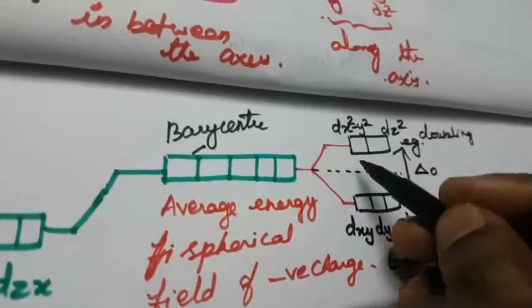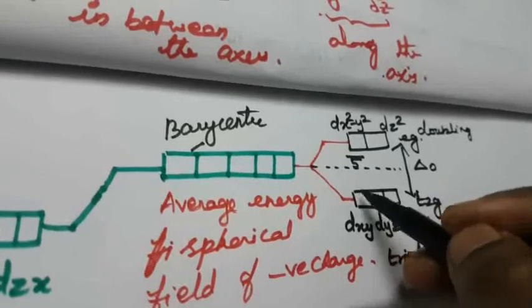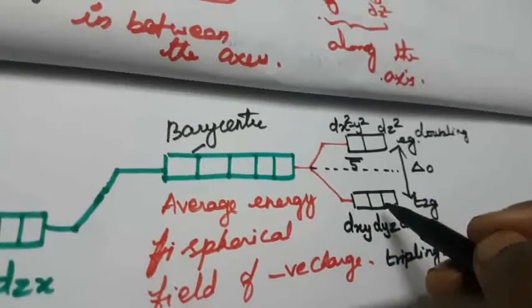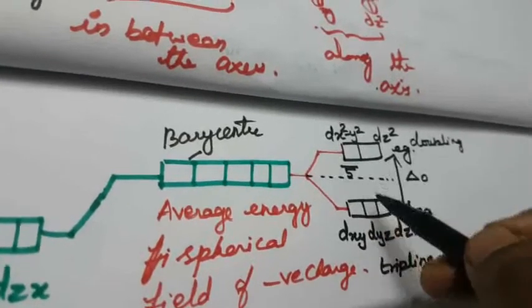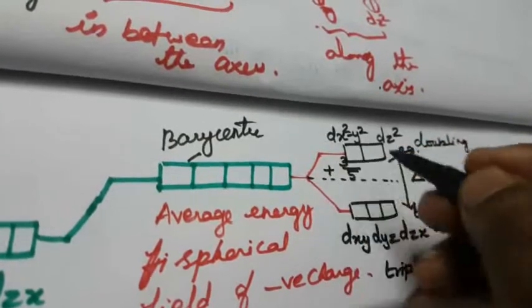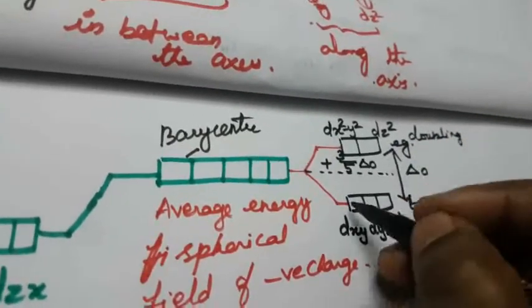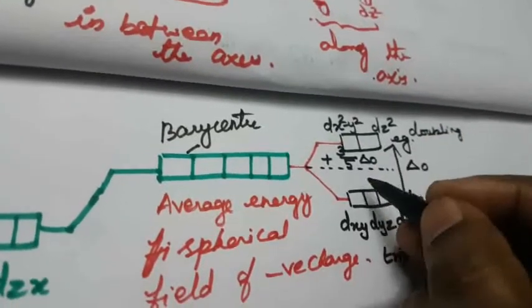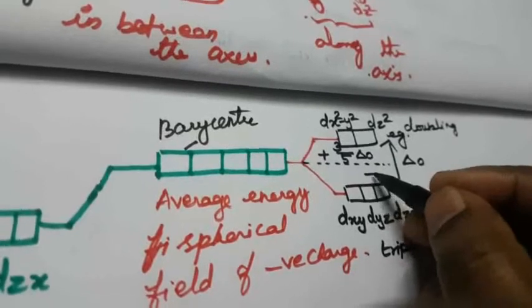Totally, how many orbitals are there? Totally 5 orbitals. Out of 5 orbitals, 2 orbitals are repelled above these 3 orbitals. So that is the positive increase, meaning positive delta 0 value.